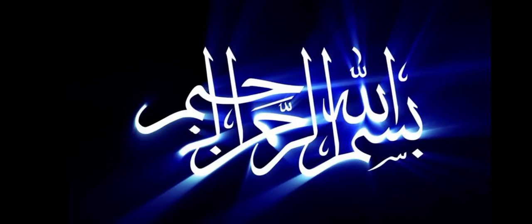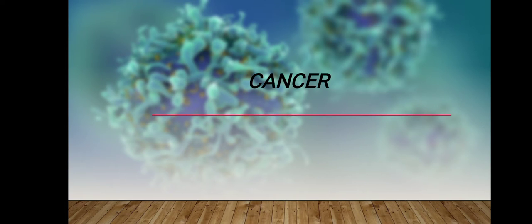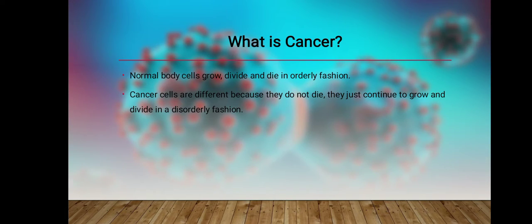Now I am here again with an amazing new topic. So basically today my topic is cancer. What is cancer? As everybody knows, normal body cells grow, divide, and die in an orderly fashion. Then again they grow, divide and die. But in cancer, cells are different because they don't die, they just continue to grow and divide disorderly. Basically, cancer is abnormal cell growth.